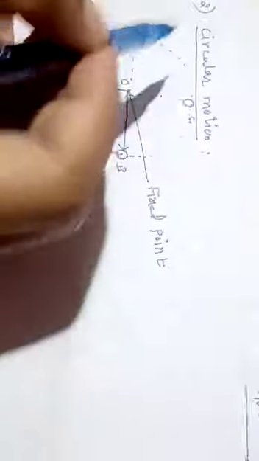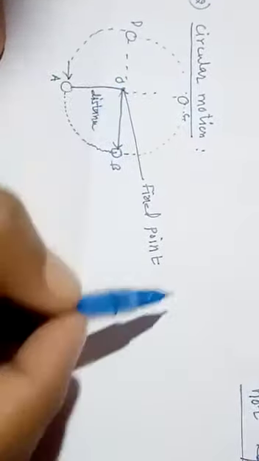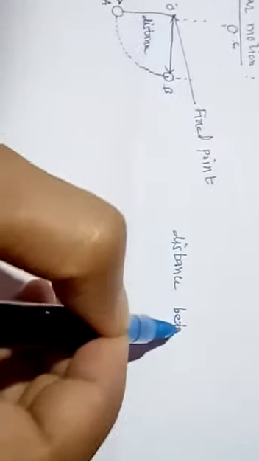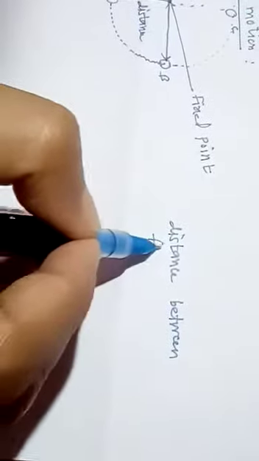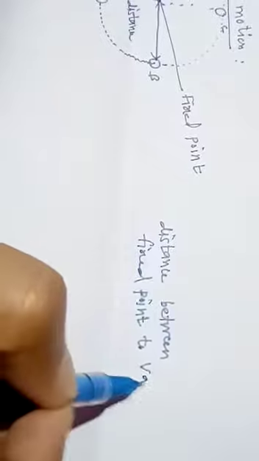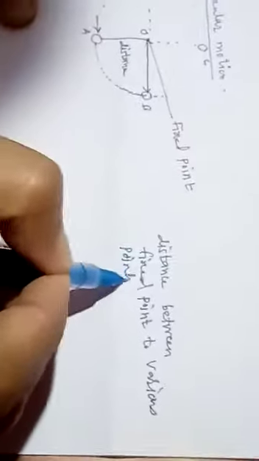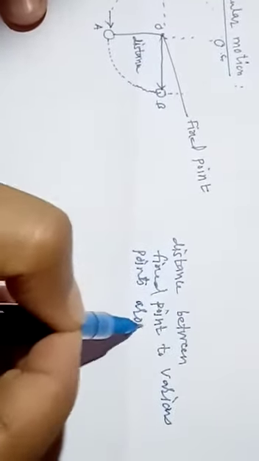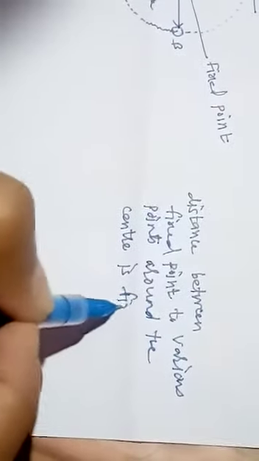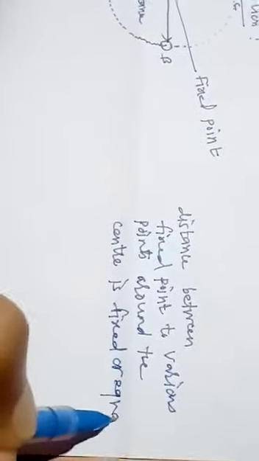If we compare linear motion and circular motion, see here, the distance between the fixed point and various points around the center is fixed or equal.